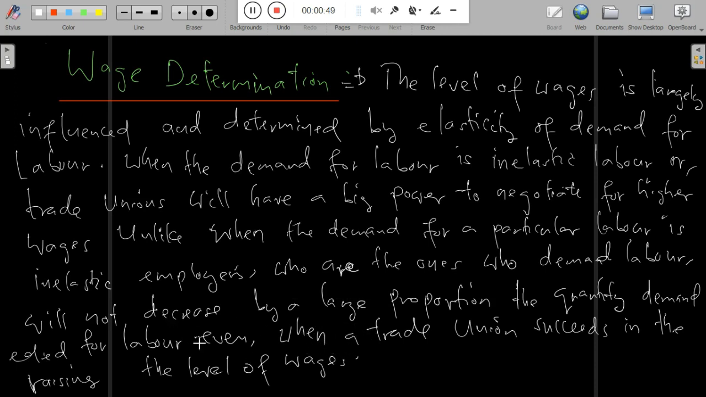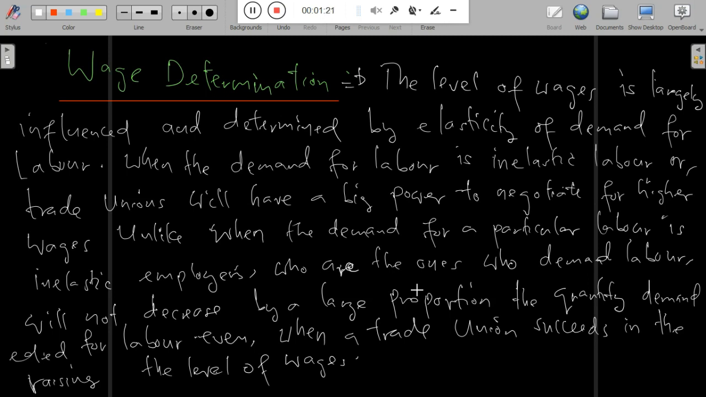If they are able to negotiate for higher wages, this is unlikely when the demand for a particular labor is elastic. The reason is that when the demand for a particular labor is inelastic, employers, who are the ones who demand labor, will not decrease the quantity demanded by a large proportion, even when the trade union succeeds